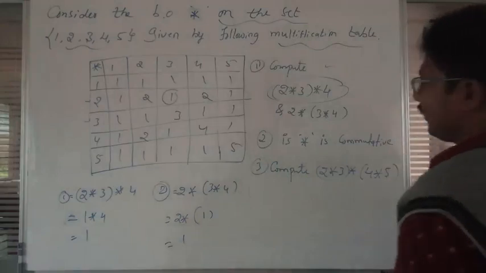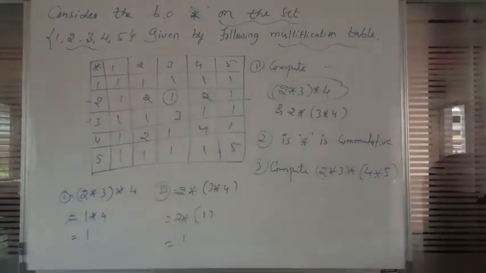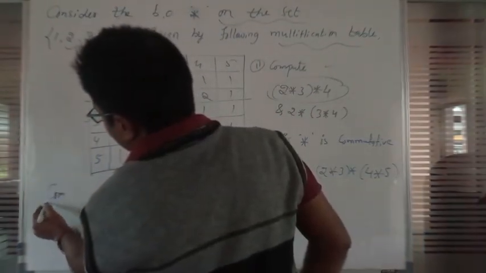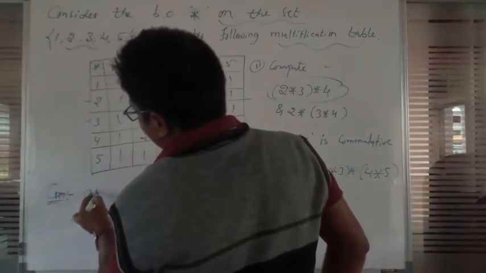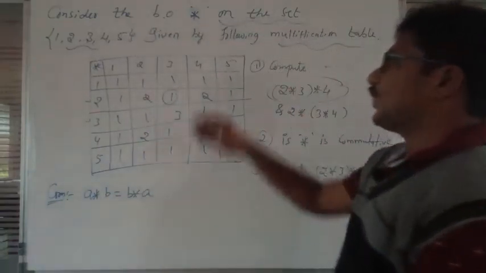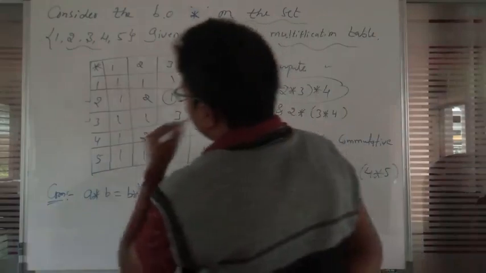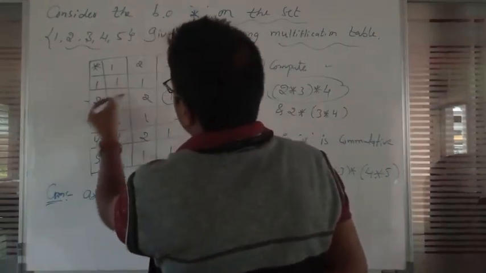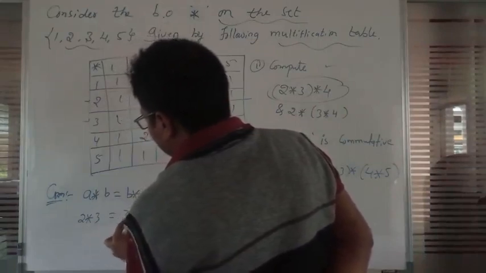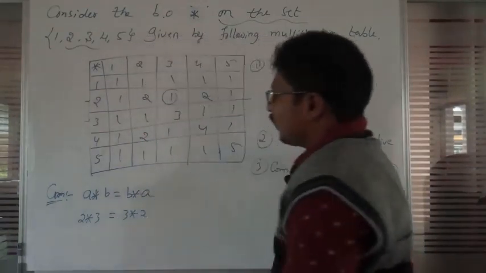And next one, we asked is star commutative? Is it possible to say it is commutative for property? Okay, we have to check that. How to check that? The commutative property tells us a star b is equal to b star a. Now let us check according to this multiplication table. I will take 2 star 3 is equal to 3 star 2. Both are equal, just have to check that.